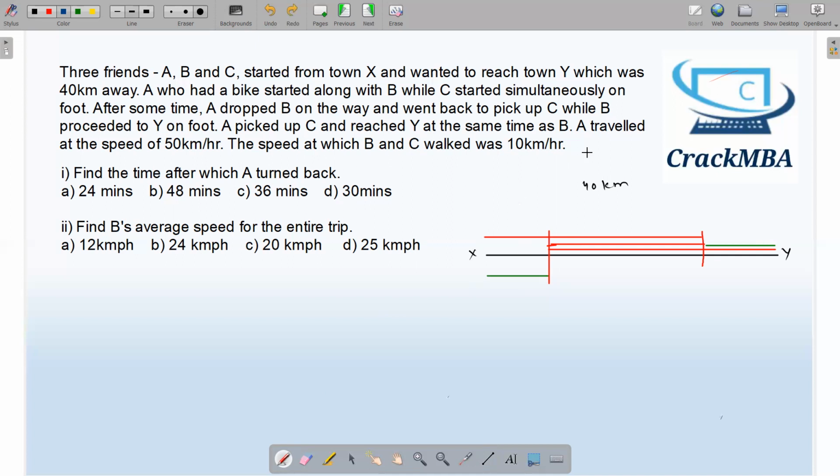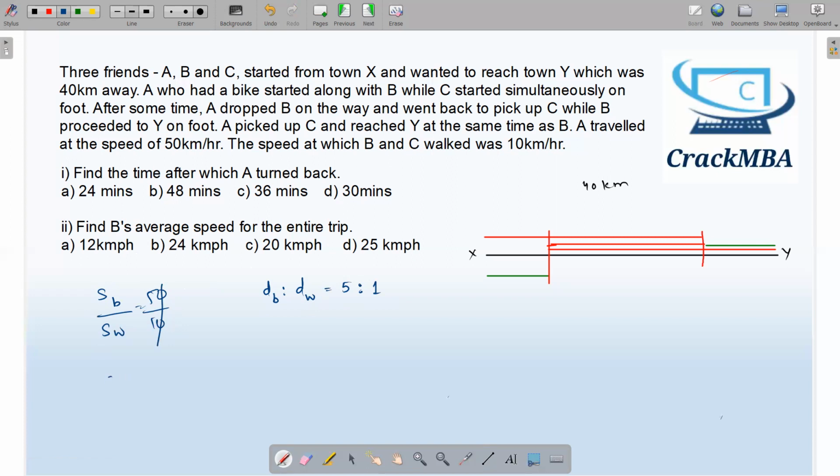Let's understand the data now. A traveled at the speed of 50 km per hour and the speed at which B and C walked was 10 km per hour. So I can write this speed in the form of a ratio of distance: distance traveled by the person on bike is to distance traveled by the person walking is equal to 5:1, because the speed of the person on bike divided by the speed of the person walking is 50 upon 10 km per hour, which is 5:1.